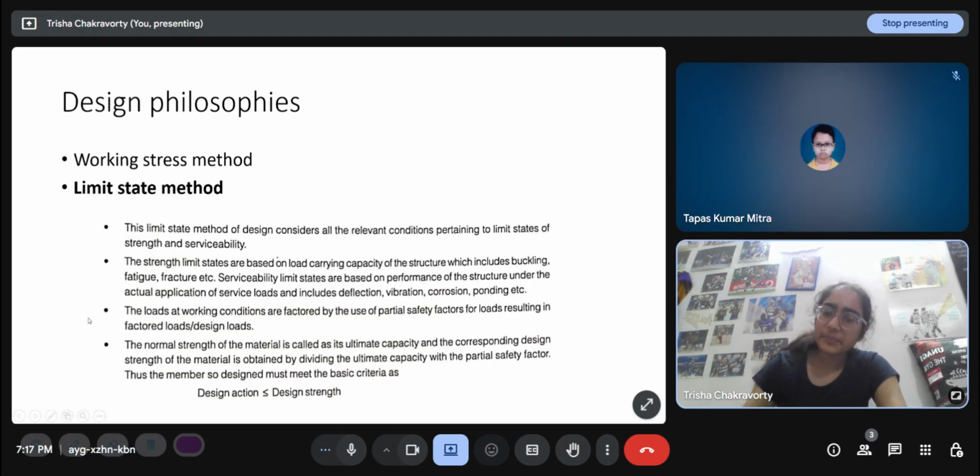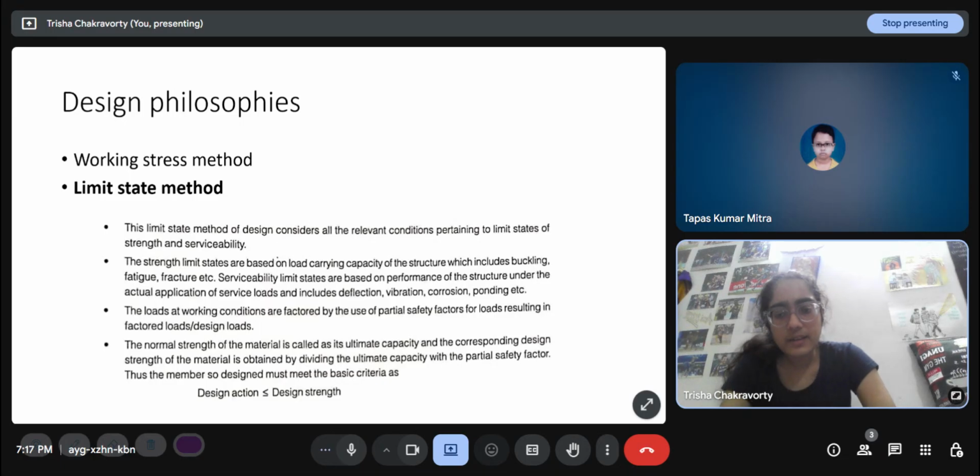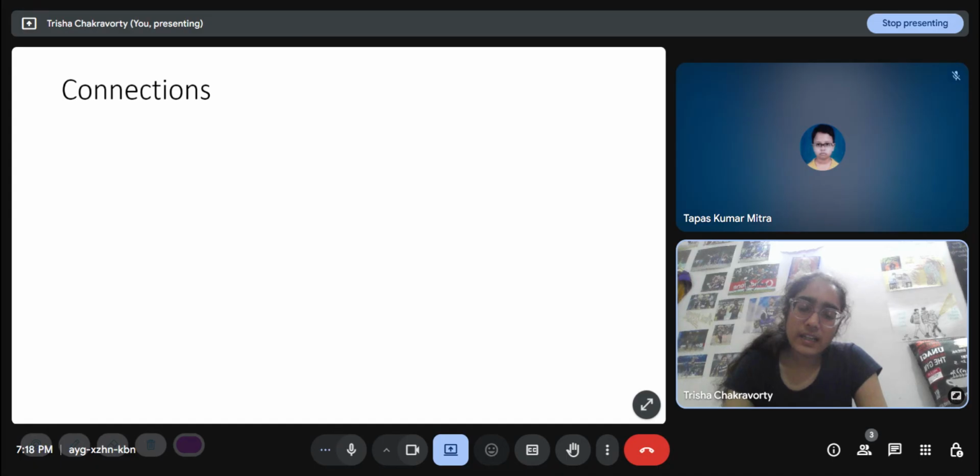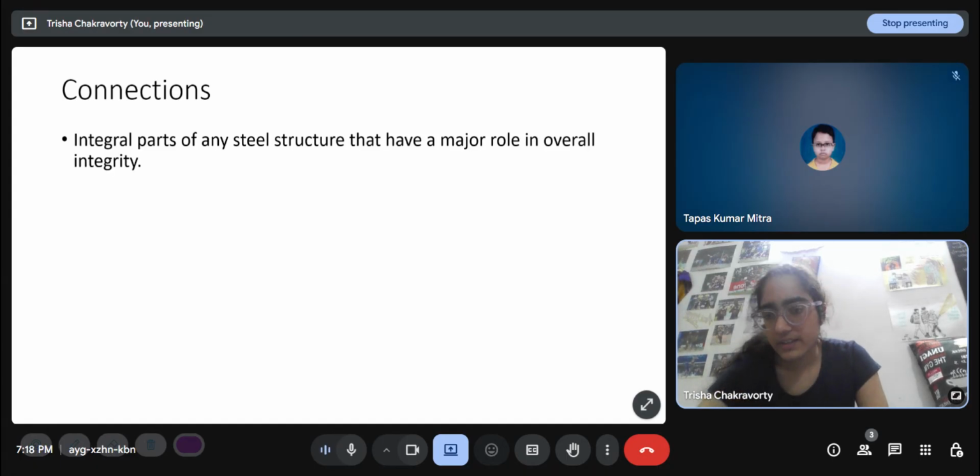loads or design loads. The nominal strength of the material is called the ultimate capacity, and the corresponding design strength of the material is obtained by dividing the ultimate capacity by the partial safety factor. So the member has to be designed to meet the basic criterion that design action has to be less than or equal to design strength. Now, the past 2 weeks we have looked at connections.